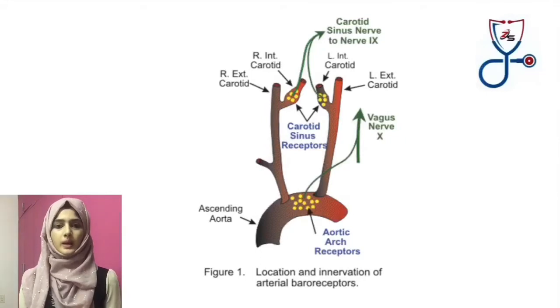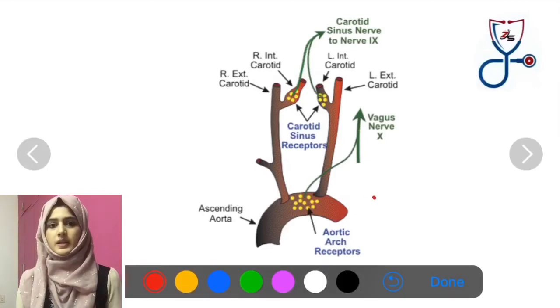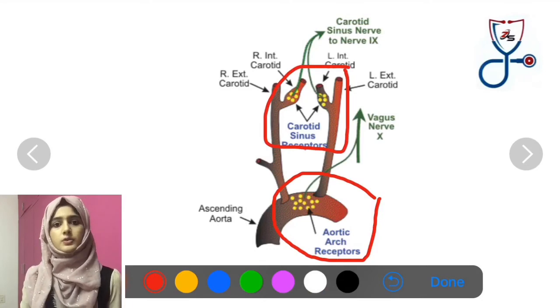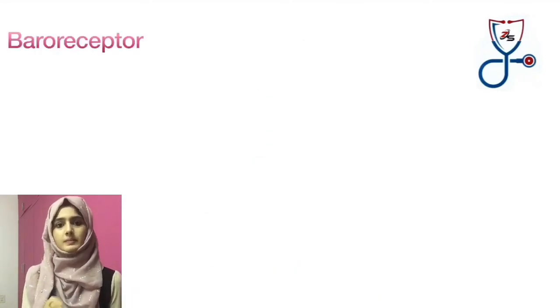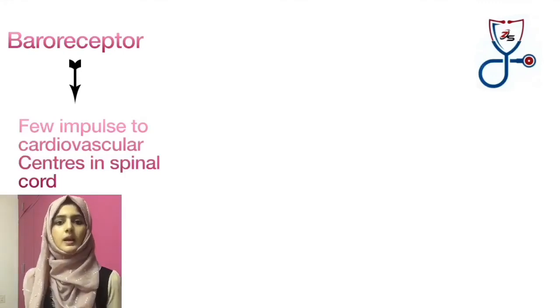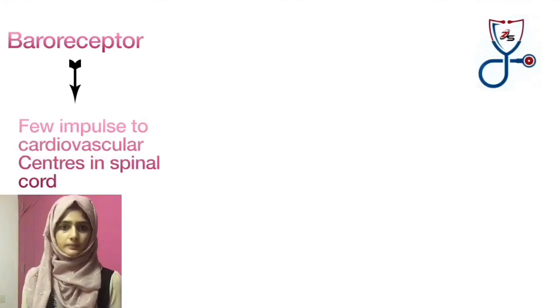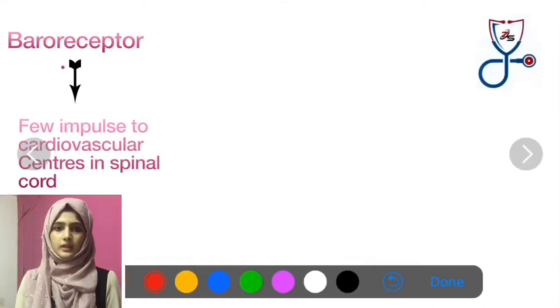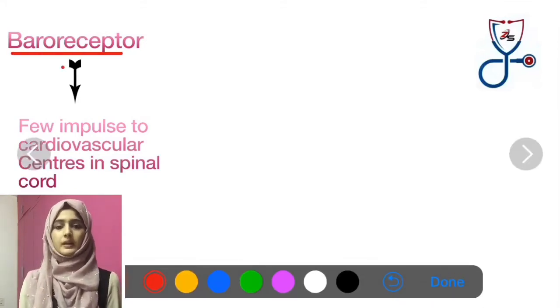Now let's see what happens to baroreceptors present in the sympathetic nervous system. You can see there are certain baroreceptors present in the aortic arch and carotid sinuses. Reduced blood pressure will cause these baroreceptors to send fewer impulses to cardiovascular centers present in our spinal cord. Baroreceptors can respond to either an increase or decrease in blood pressure, but their main role is to respond to sudden reduction in arterial blood pressure.